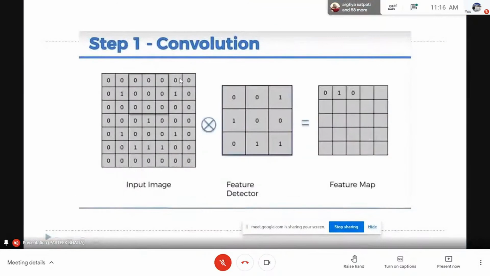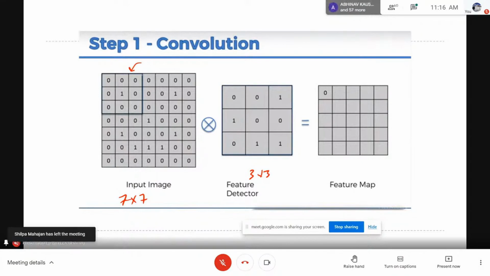How do we perform that step? Here I have a feature detector of size 3 by 3. You can choose any size, but for simplicity I am taking a size of 3 by 3. Over the input image, whose size is 7 by 7, this is the array which I am superimposing. So this is the input image and this is the first 3 by 3 sector of my input image.